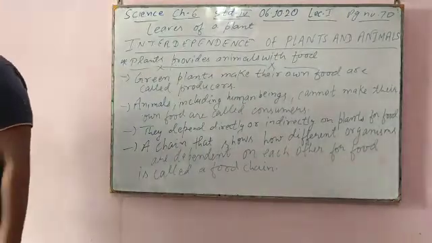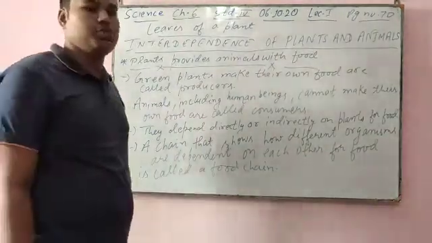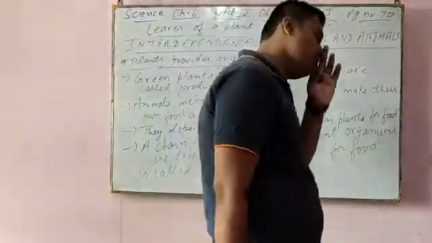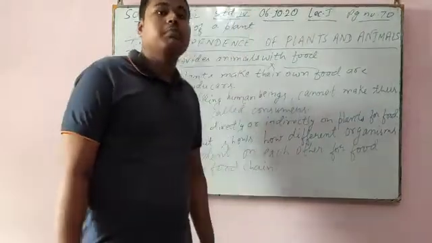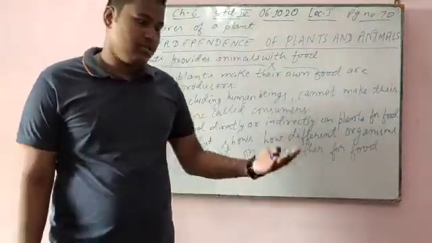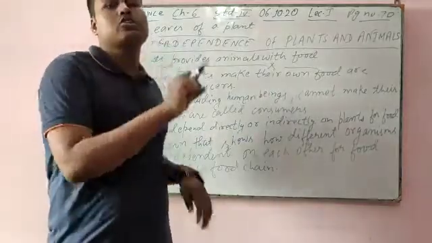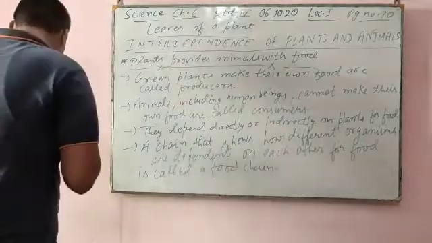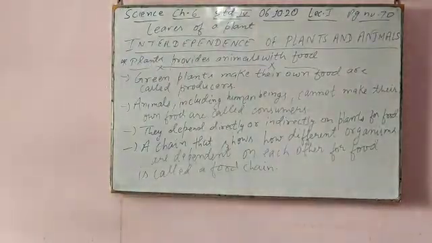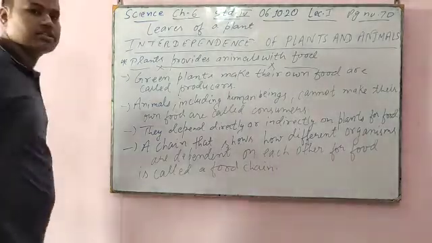A food chain always starts with a producer and ends with a consumer. Producer means the plant. The plant gives food, and animals and human beings consume it, meaning they eat it. So here I am writing a food chain. This last point I will explain in lecture number 2.